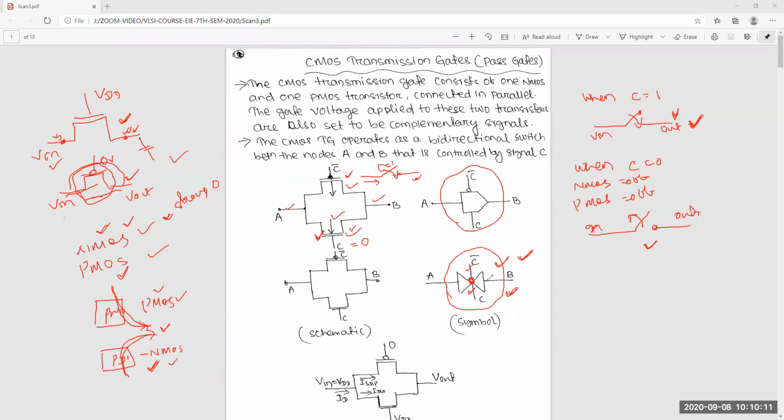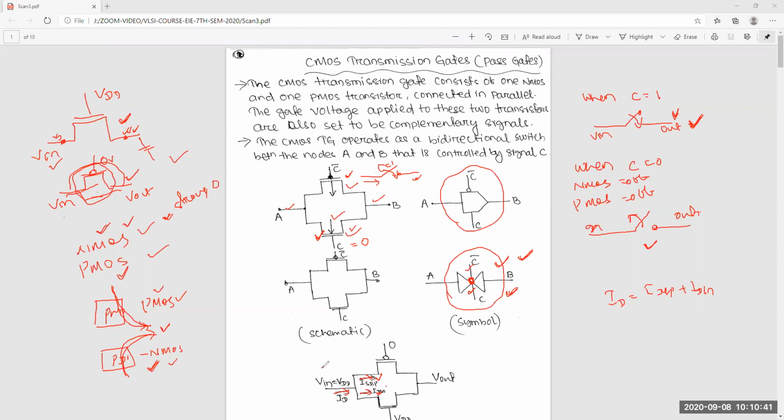Here, you can see the current flowing, the ID, and here IDSP, here IDSN. Both currents will flow in this direction. Finally, ID is nothing but IDSP plus IDSN.